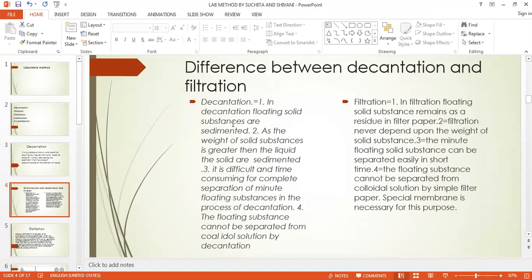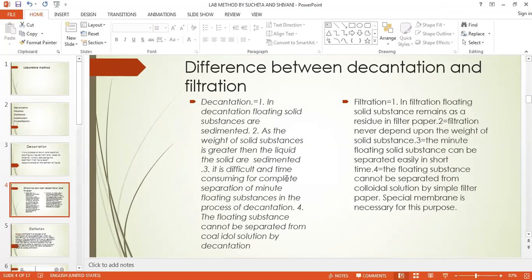In decantation the solid stays in the liquid, but here we are doing the filtration, that's why it is on the filter paper. Second, as the weight of the solid substance is greater than the liquid, the solids are sedimented. Here, filtration never depends upon the weight of the solid substance. Light or heavy, it will remain on that filter paper.